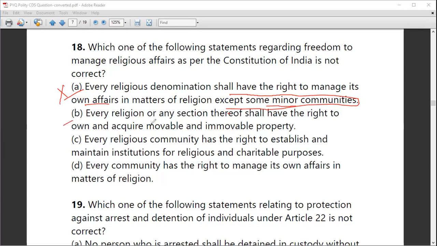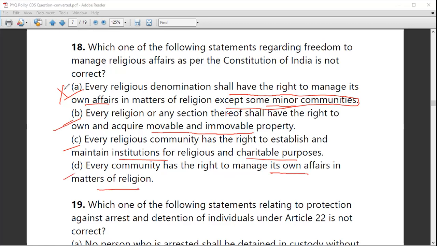Statement B says every religion or any section thereof shall have the right to own and acquire movable and immovable property. Yes, they have the right to acquire. Statement C, every religious community has the right to establish and maintain institutions for religious and charitable purposes. Yes, and there are various institutions in the name of various religions in India. Every community has the right to manage its own affairs in matters of religion. Yes, all these rights are there.